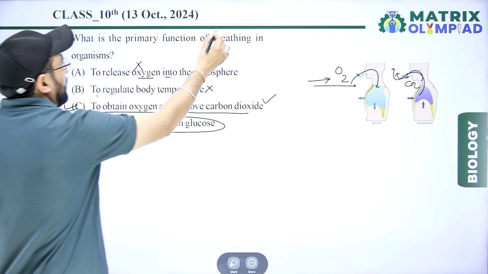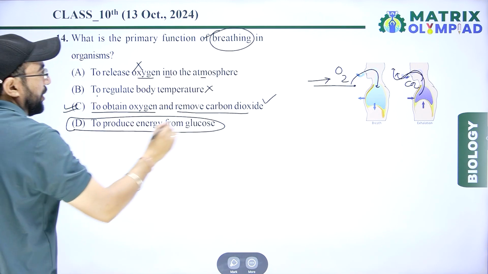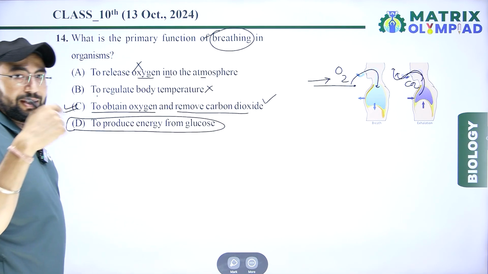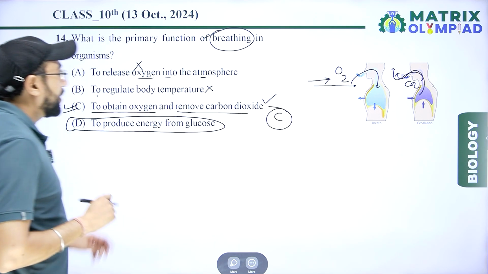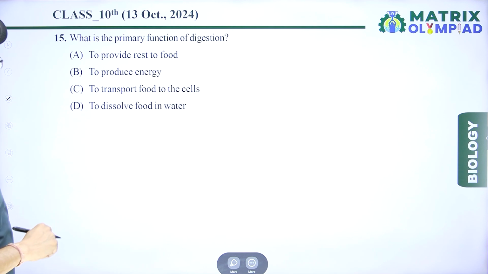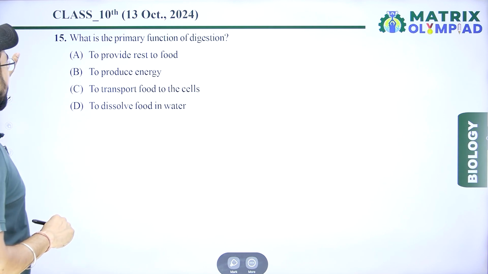So breathing includes oxygen in, CO2 out. Option C is correct. Next question is, what is the primary function of digestion?